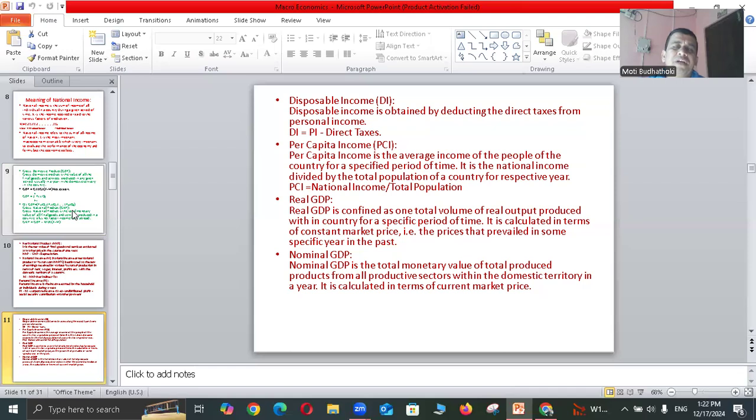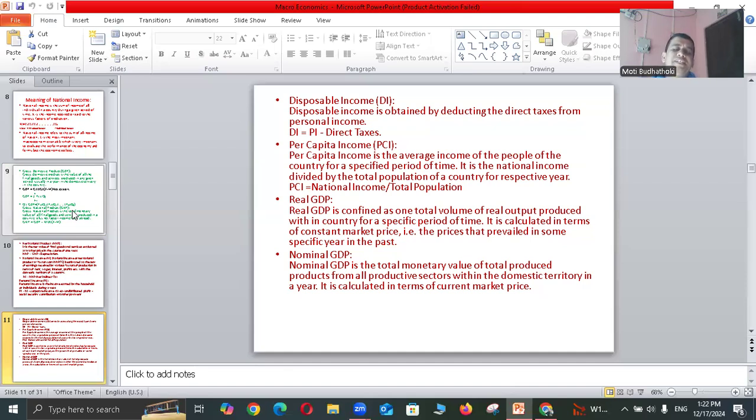Then real GDP. Real GDP is defined as the total volume of real output produced within a country for a specific period of time. It is calculated in terms of constant market prices, that is, the prices that prevailed in some specific year in the past. And real GDP is maintained for a specific period of time, and it is the average value of gross domestic product.